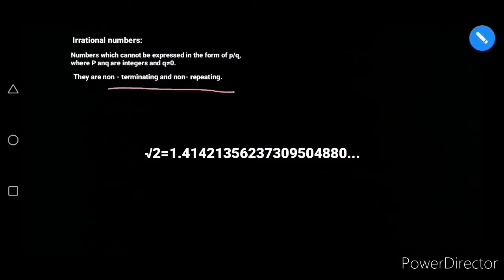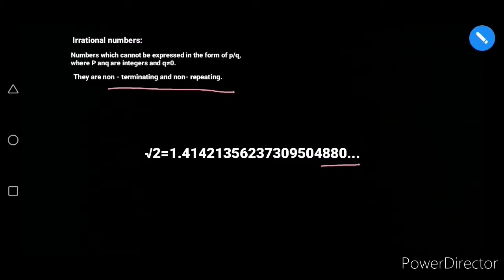So if you look at this example which I've given below, you can see that I've given 3 dots at the end, which means it goes on forever and ever without actually ending. So that's what's meant by non-terminating.